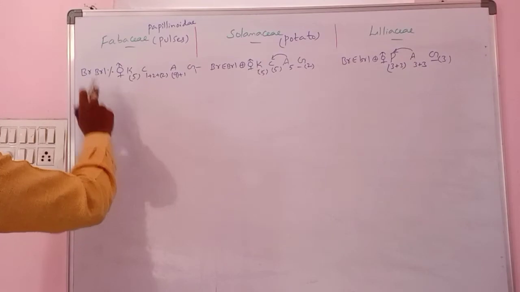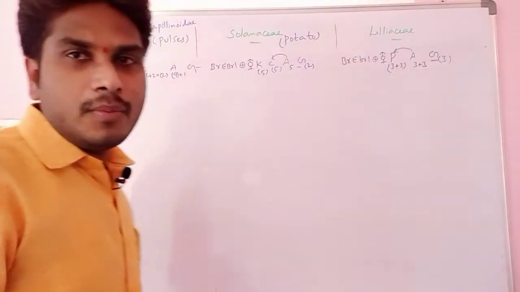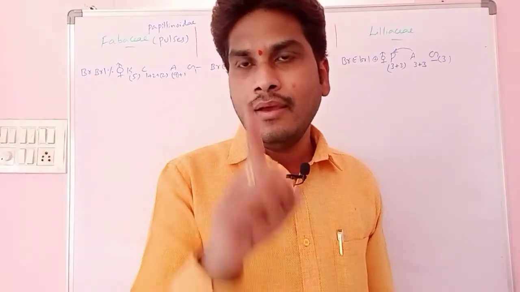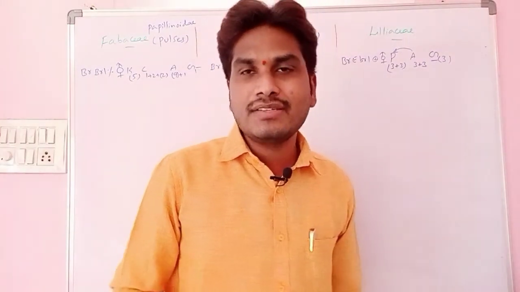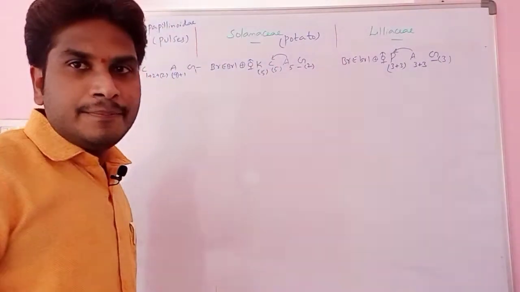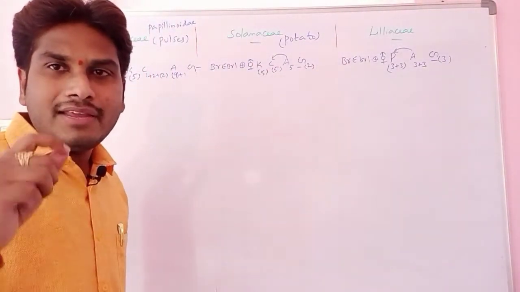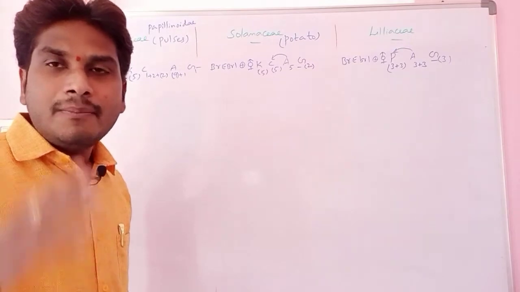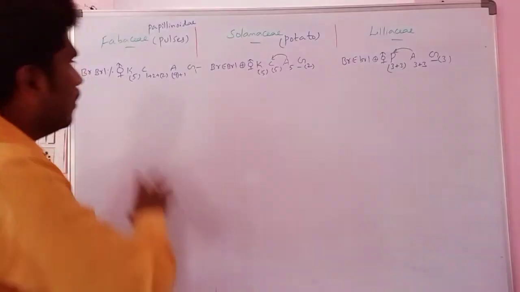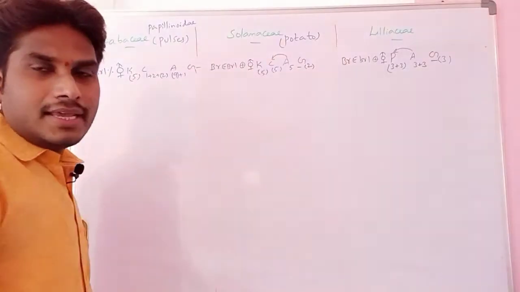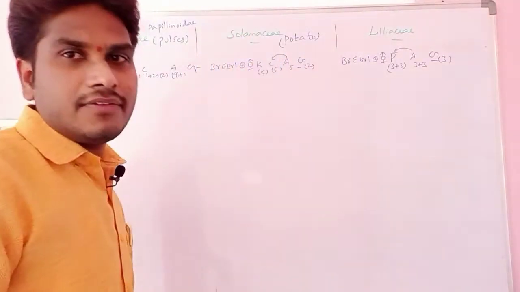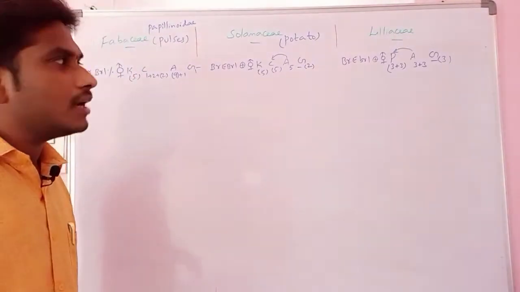Then only Fabaceae is zygomorphic. Zygomorphic means we can divide the flower into two equal halves by only one plane passing through the central axis. These two, Solanaceae and Liliaceae, are actinomorphic. Actinomorphic means we can divide the flower into two equal halves by any plane passing through the central axis. Then all three are bisexual. As all three are bisexual, simply what we are saying is that androecium and gynoecium both are present.